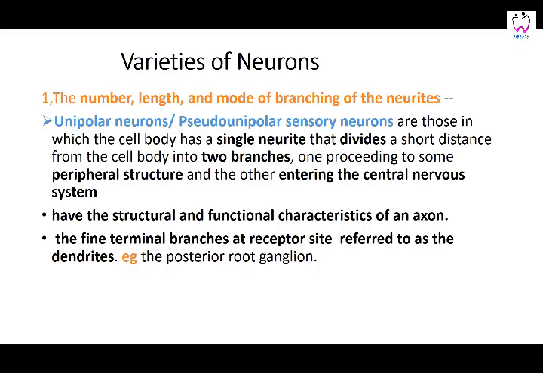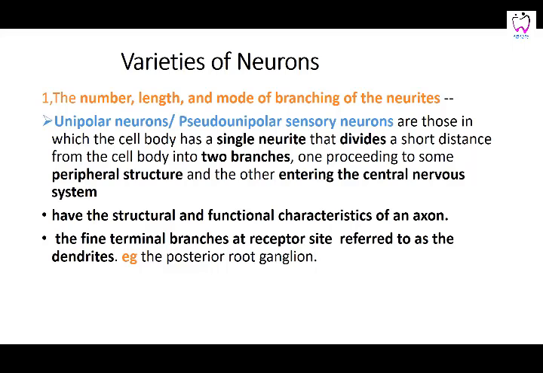They can be one process, that is unipolar, or you call it pseudo-unipolar. That is, one process is emitted and then it divides into two. That is why you call it pseudo-unipolar, because further on it is going to divide into two. Those are present as a single neurite that divides shortly. One is going to act as an axon and the other is going to act as a dendrite.